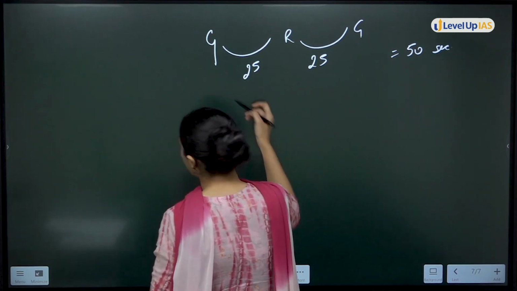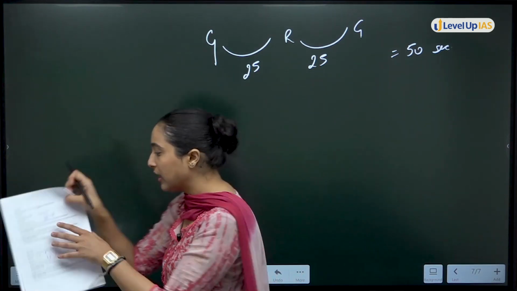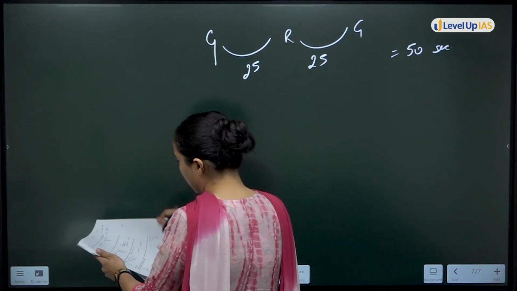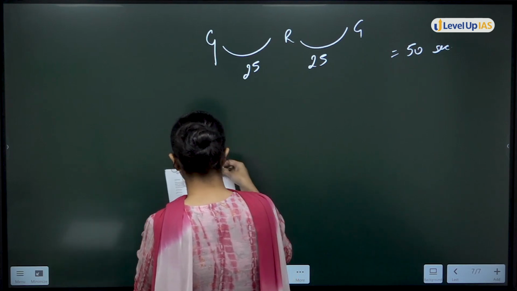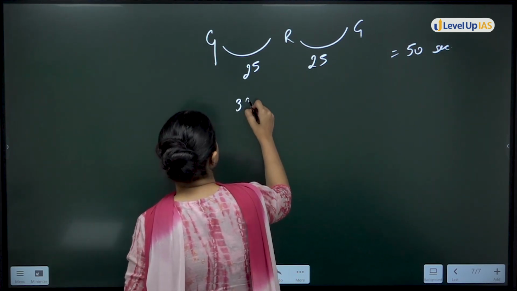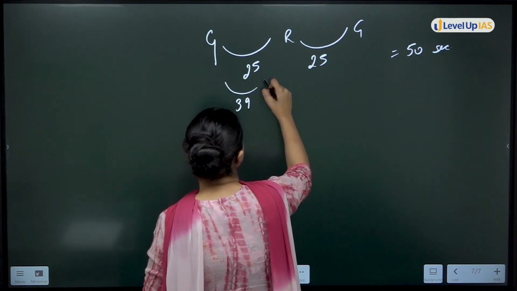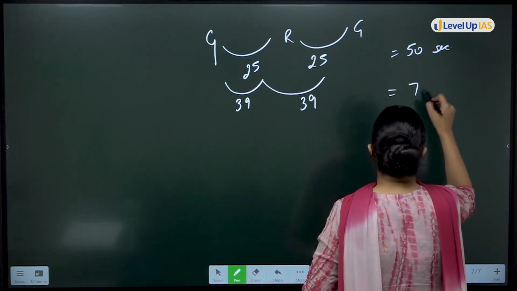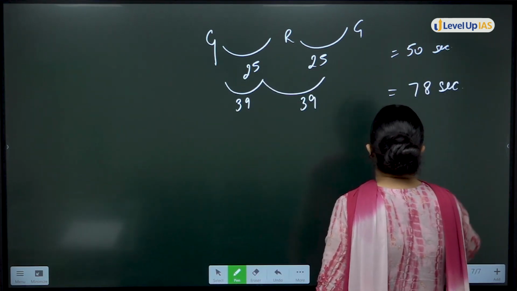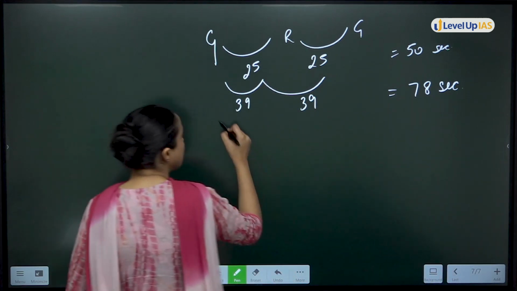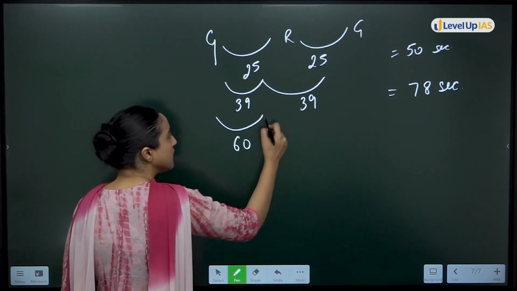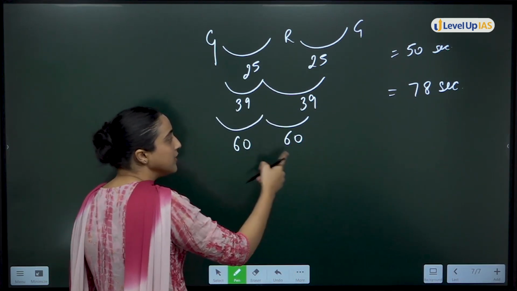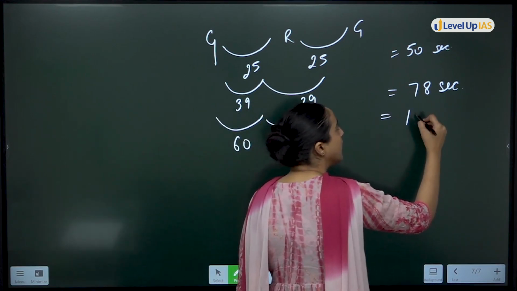Then in your question, second signal, how much time it was taking? Second signal was taking, I think, 39 seconds. Okay, second signal is taking 39. So 39 and 39. Second signal will take 78 seconds. And third signal is taking 60 seconds. 60 seconds. That means third signal will take what? 120 seconds.